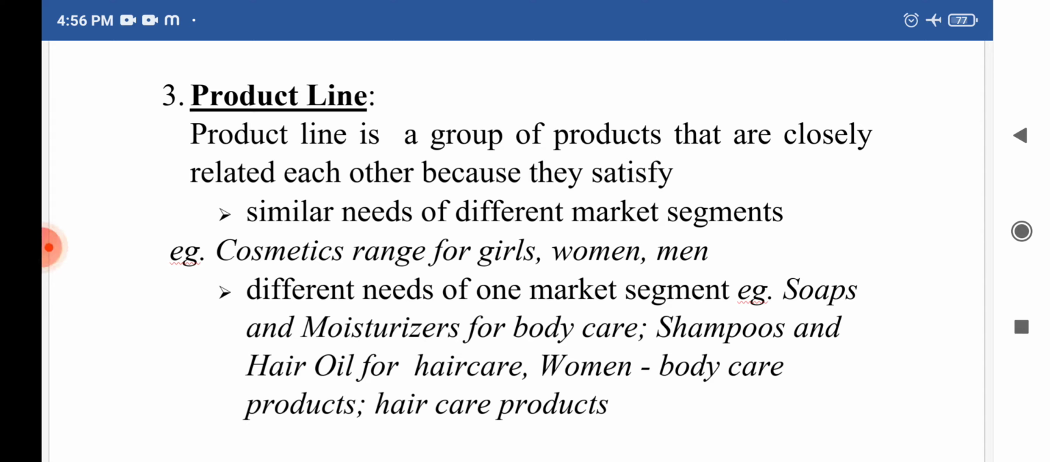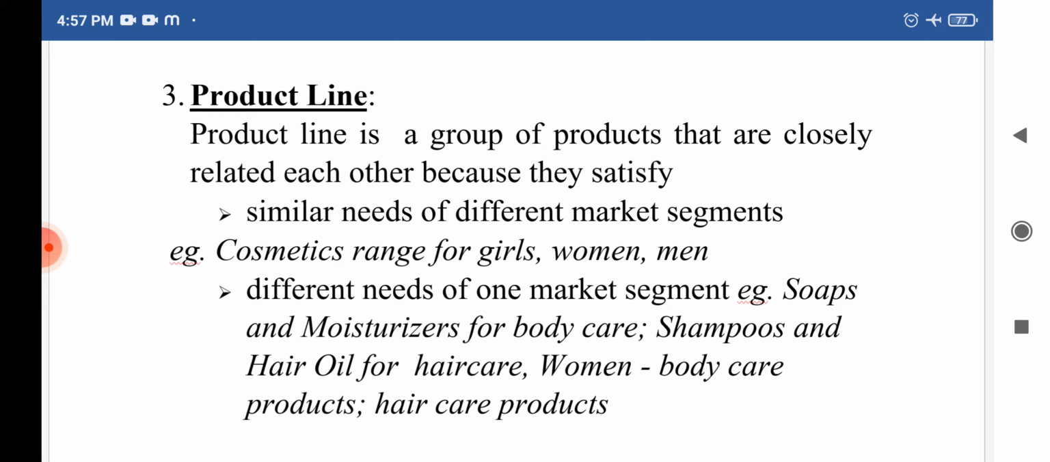So the third one is product line. What is product line? Product line is a group of products that are closely related with each other because these groups satisfy the similar needs of different market segments. For example, cosmetics range for girls, women and men. So all these products will come under the one product line. Why? Because they satisfy the similar needs of different market segments.